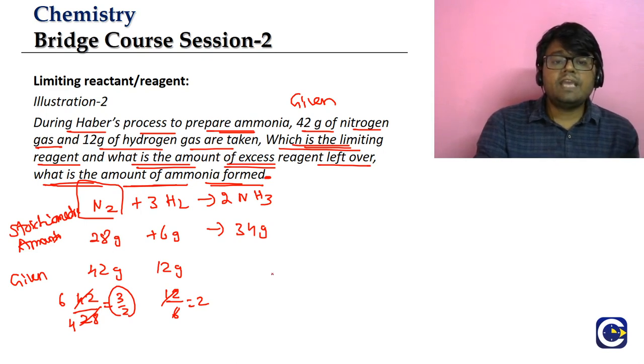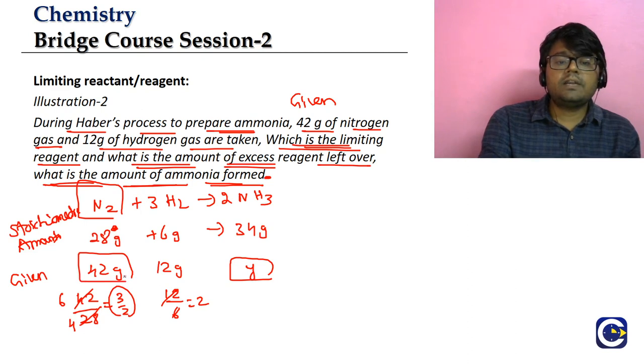Okay. Now once we have the limiting reagent, remember what we said: the amount of the product formed and the amount of the other reactant substances consumed will depend upon the limiting reagent. Now let us say the amount of the product formed is Y. If we have 28 grams of nitrogen, how much ammonia are we getting? 34 grams. But here, what is the amount of nitrogen you are having? 42 grams. 28 grams gives 34, means 42 gives how much?